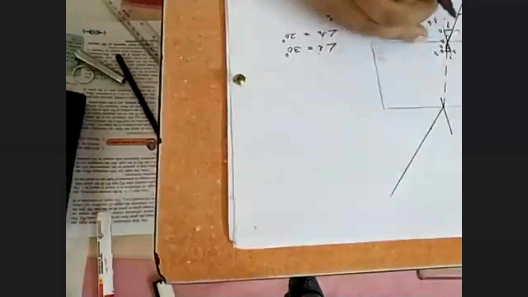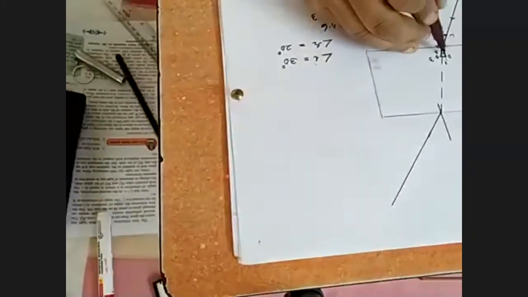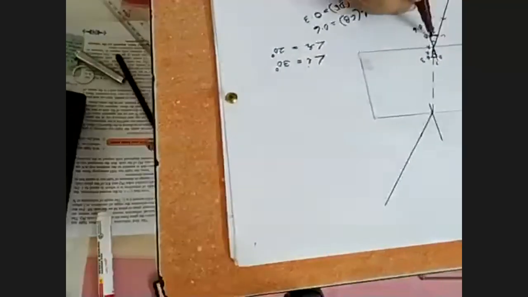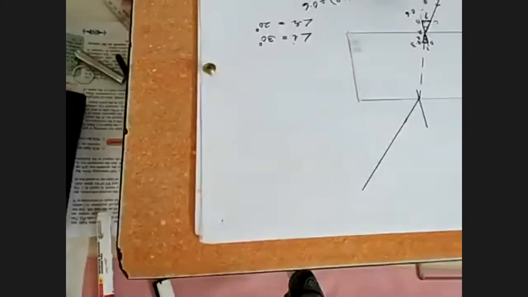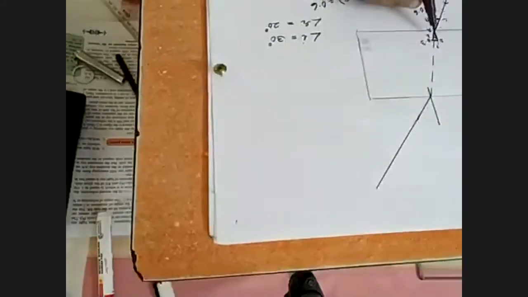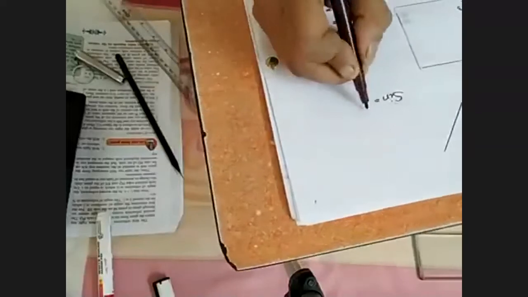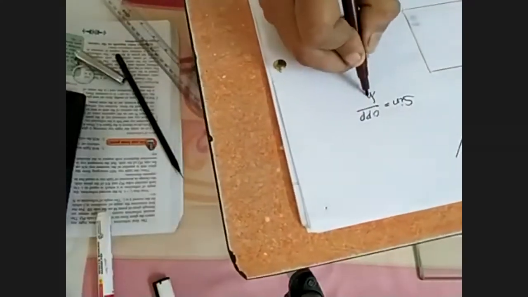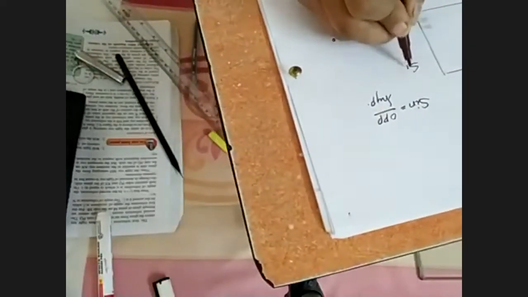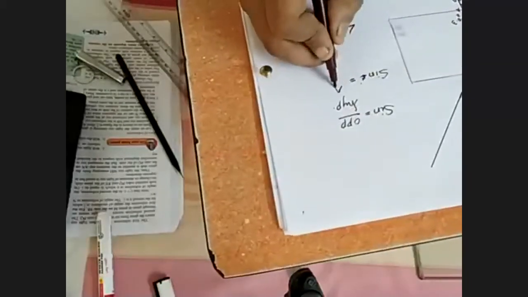You have to find the other length. This triangle has become a right angle triangle. We have the hypotenuse AC here, and in the other triangle the hypotenuse AE. You know the formula of sine, opposite upon hypotenuse. So sine I is equal to, what is opposite? Length AC upon CB.